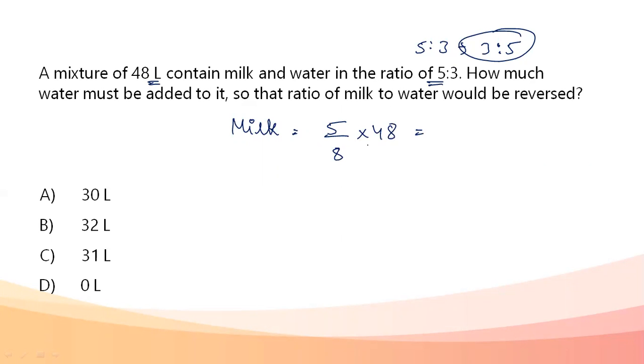This is how much milk is present. So 5 by 8 into 48, if I do, comes out to be 30 liters. Water, therefore, in the mixture of 48 liters, comes out to be 48 minus 30, that is 18 liters.